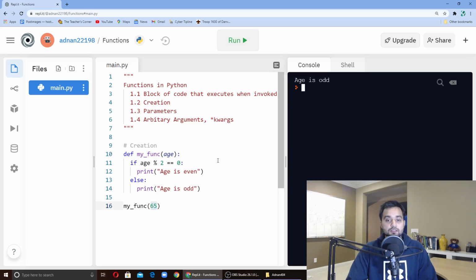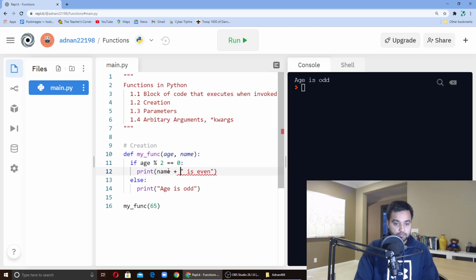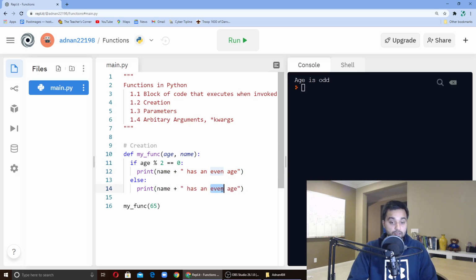So I can say age is odd. And I can even add other things too. So I can say name, and then name has an even age, and the same thing, name has an odd age.